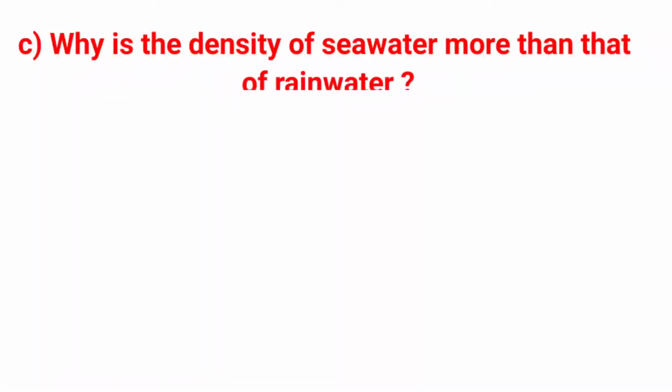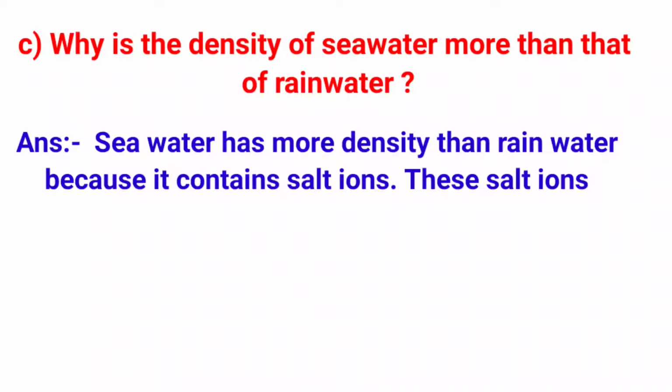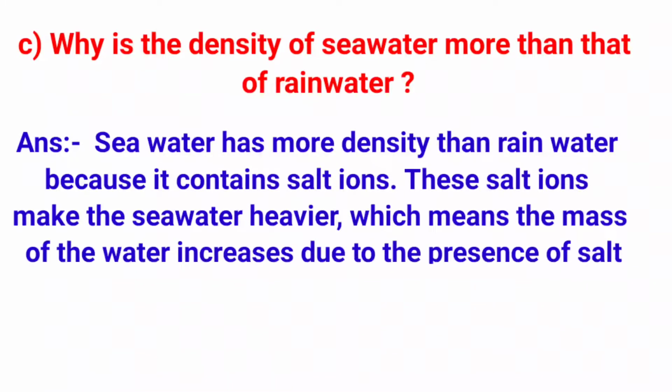C. Why is the density of seawater more than that of rainwater? Answer. Seawater has more density than rainwater because it contains salt ions. These salt ions make the seawater heavier, which means the mass of the water increases due to the presence of salt ions.